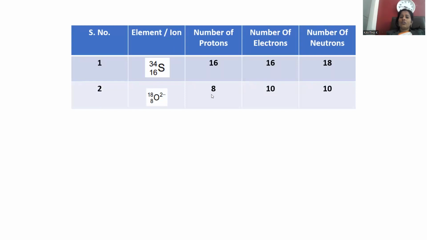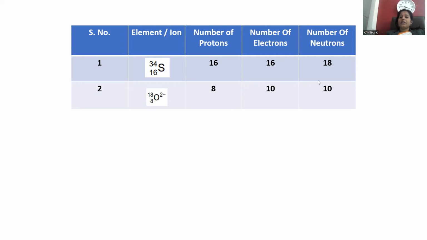For the oxide ion O-2, the case is different. When it is mentioned with -2, it indicates two more electrons are present, two excess electrons. If you take 8 as the atomic number, you have to add 2 more electrons to this 8, so 10 is the total count of electrons, because -2 indicates 2 electrons are extra in comparison to protons. That's why it becomes 10 electrons. This is the way a negatively charged ion is handled for the number of electrons.